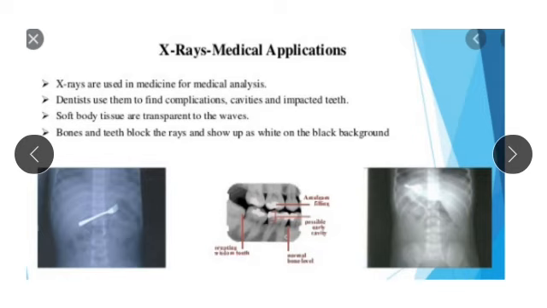Here this photograph shows the medical applications of X-rays. First, X-rays are used in medicine for medical analysis. Dentists also use them to find complications like cavities and impacted teeth. Soft body tissues are transparent to the waves, and here bones and teeth block the rays and show up as white on the black background. So here these are the applications of X-rays.